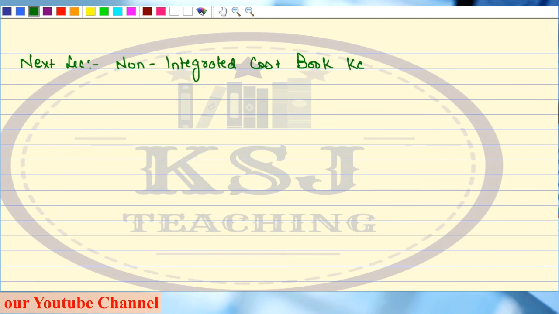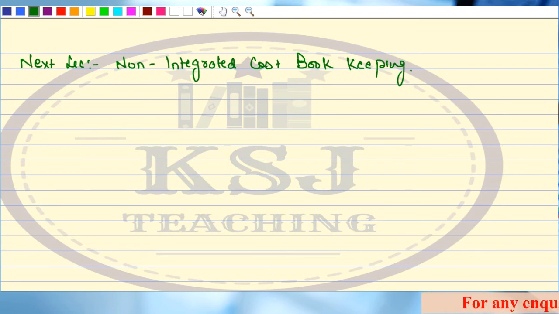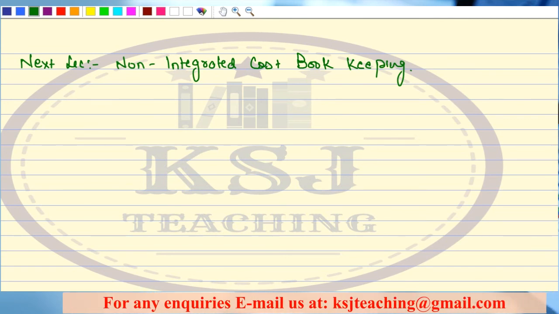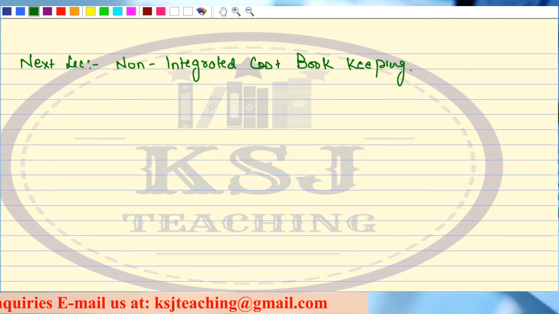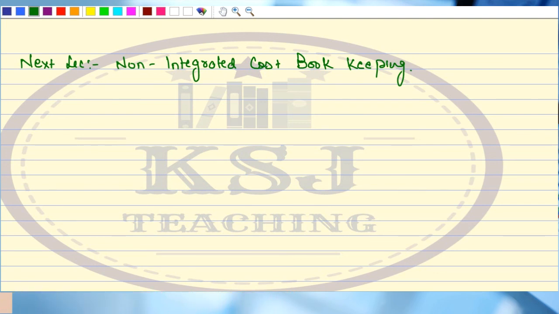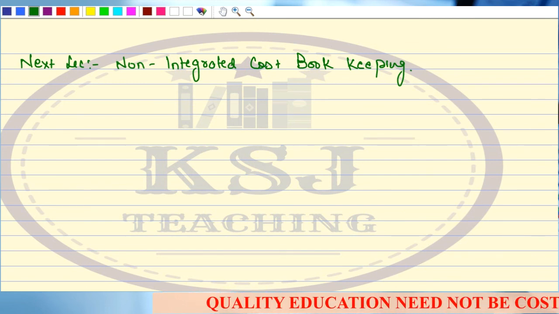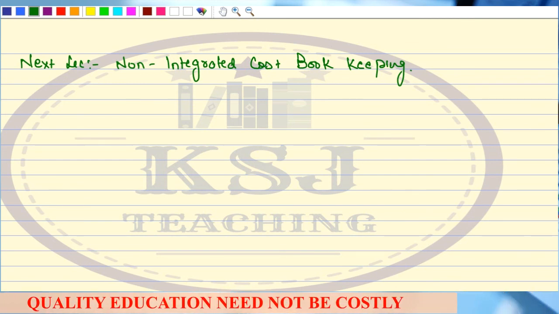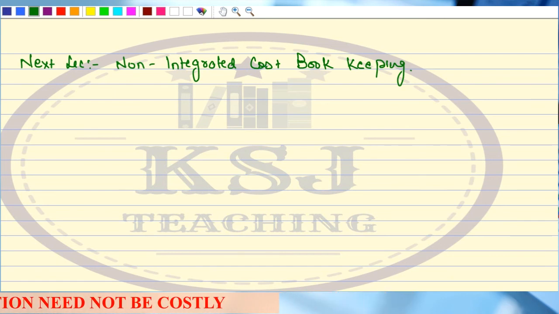And I'm again saying, guys, before jumping to this chapter, you must be very much confident in material, labor and overheads. Those are very, very important chapters. We have already completed them, right? So you must be very much confident in all the chapters that we have covered so far. Only after that jump to this chapter. You will have a better understanding of how we are recording the transactions, because some of the overhead costing will be taken up in this chapter also, right? Over and under absorption of overheads and all those things we'll be discussing in this chapter again, right? So you must be very much clear with those chapters. Very, very important.